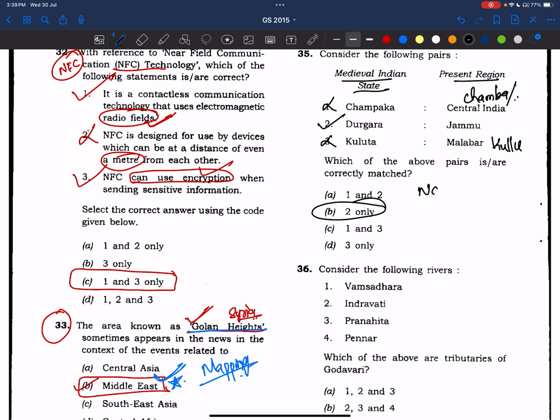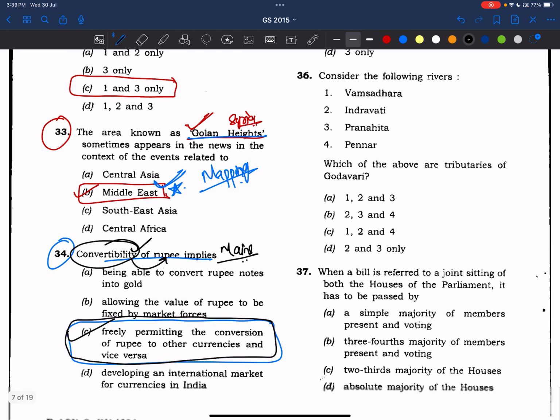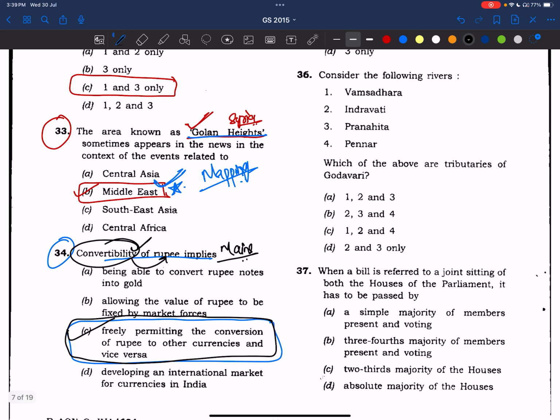Now, what are the learnings? We'll try to make notes of the places which are present in NCERTs and their regions. Okay, that would suffice. Now coming to the 36th question. Which of the above are tributaries of Godavari? These rivers are very important. UPSC asked about the Narmada River in the 2013 paper. Right? Now it is asking about Godavari.